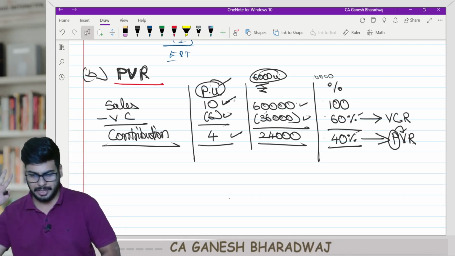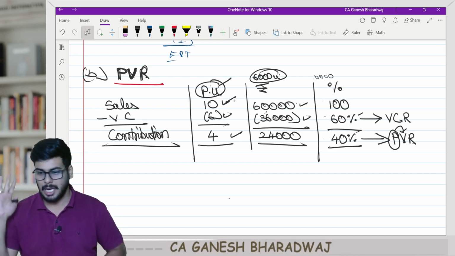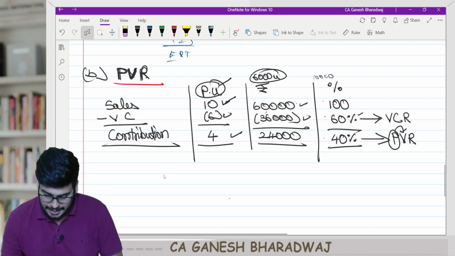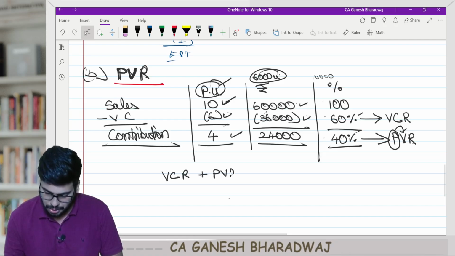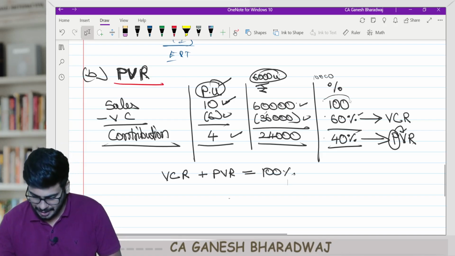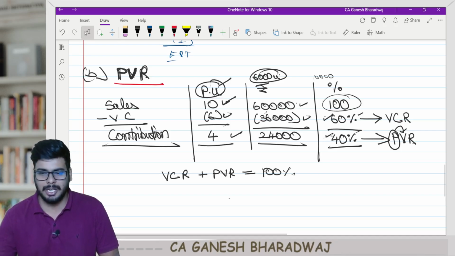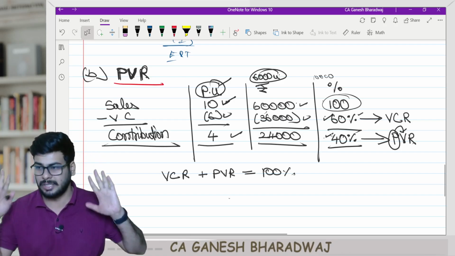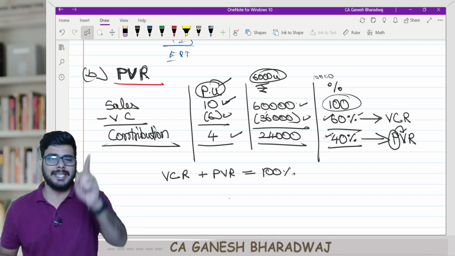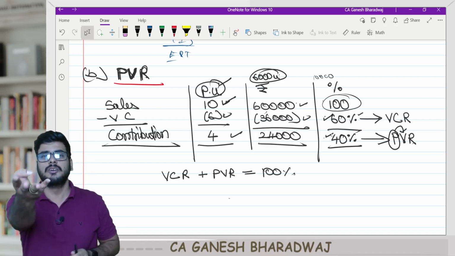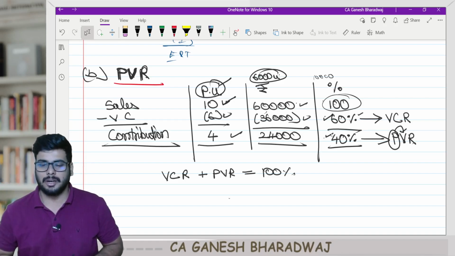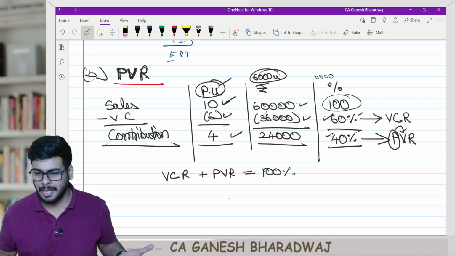Or I can say VC ratio plus PV ratio will always be equal to 100%. Correct? That is because total sale is made up of variable cost and contribution. If I make sales worth 1 lakh rupees, 60,000 rupees is my variable cost and 40,000 rupees is my contribution, the variable profit.